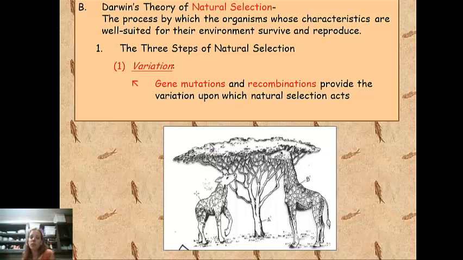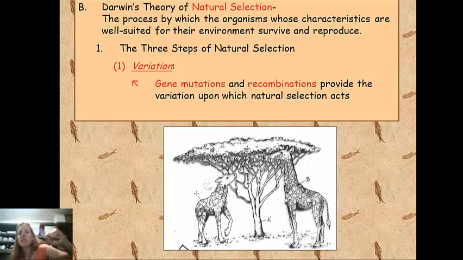So in this picture, we have a giraffe with a long neck and a giraffe with a short neck. The giraffe with the long neck has genes that are coding for that long neck. The giraffe with the short neck has genes that are coding for a short neck. So this is variation. So which of these 2 is most likely to survive? Well, the one with the long neck, because it can reach the leaves in order to get the energy that it needs in order to survive.